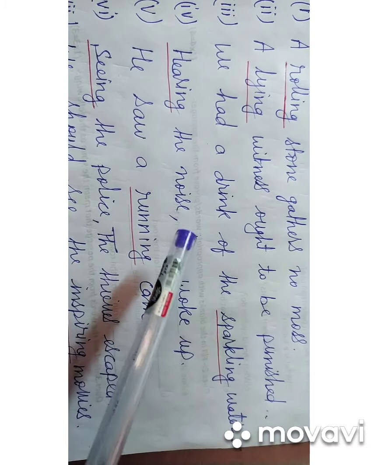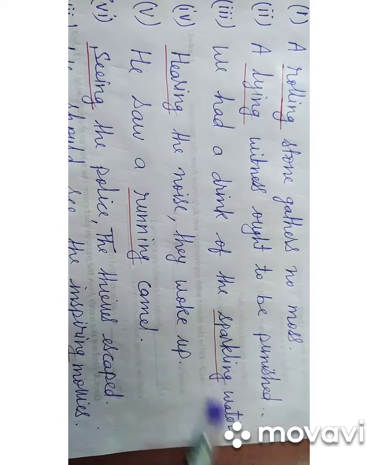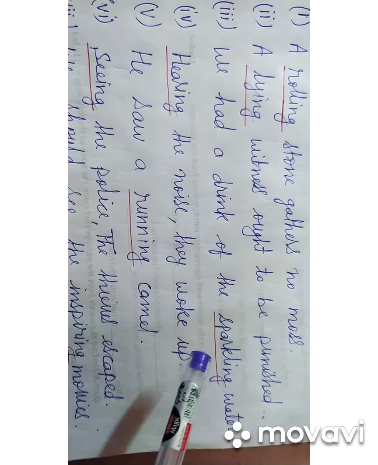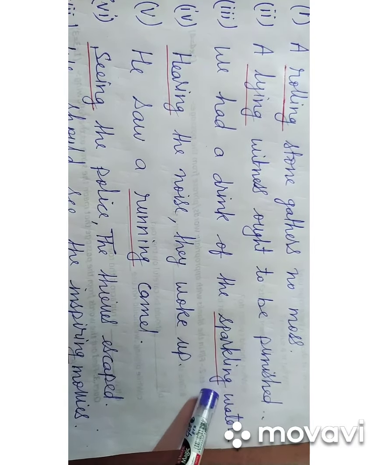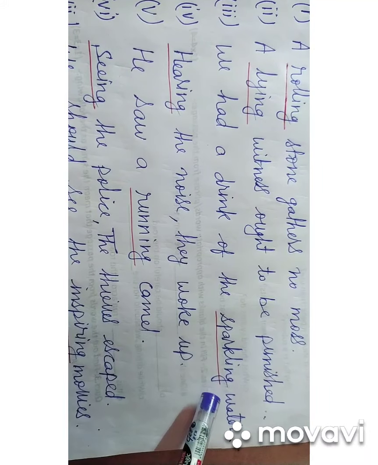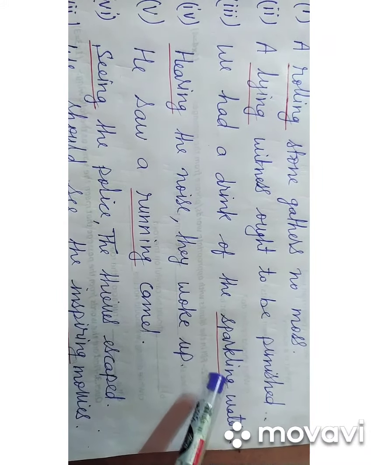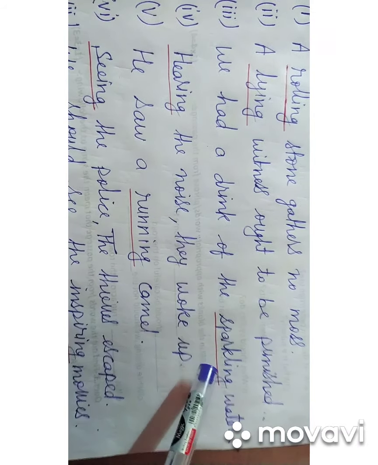Let us see the third example. We had a drink of the sparkling water. In this sentence also, the word sparkling is placed before the noun and showing the quality or modifies the water. Acting as an adjective, it is in the present participle form.